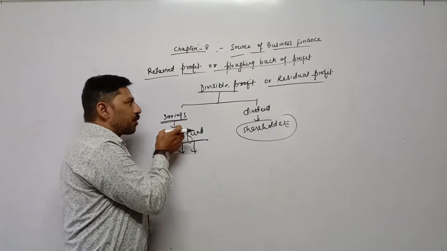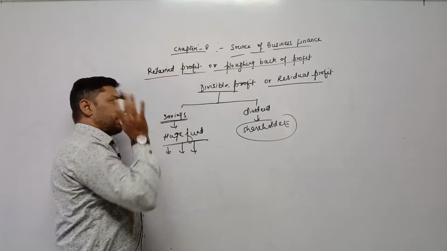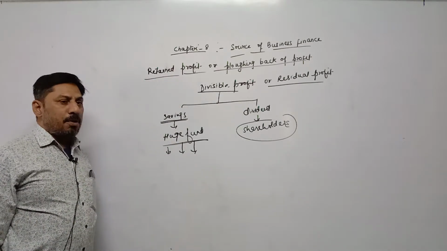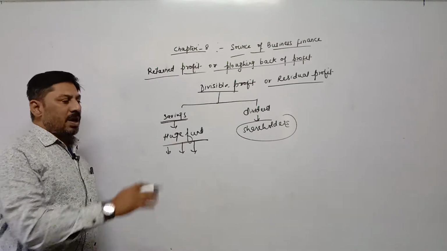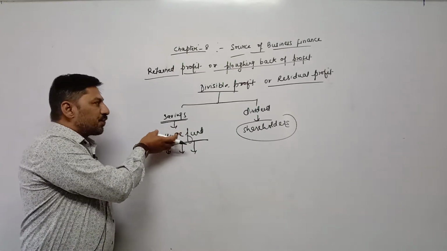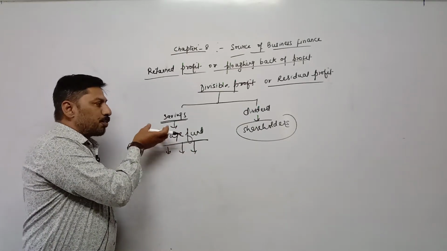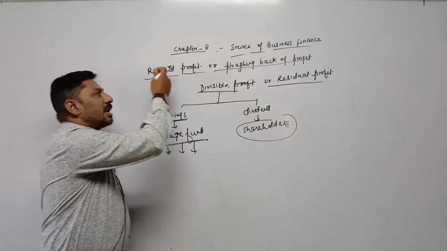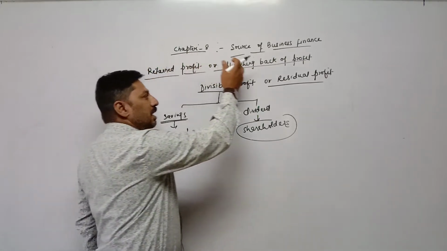Such accumulated profit is called retained profit. Year by year, whatever amount is saved by a company, after a few years it becomes a huge fund, and this is called accumulated profit, or retained profit, or plugging back of profit.